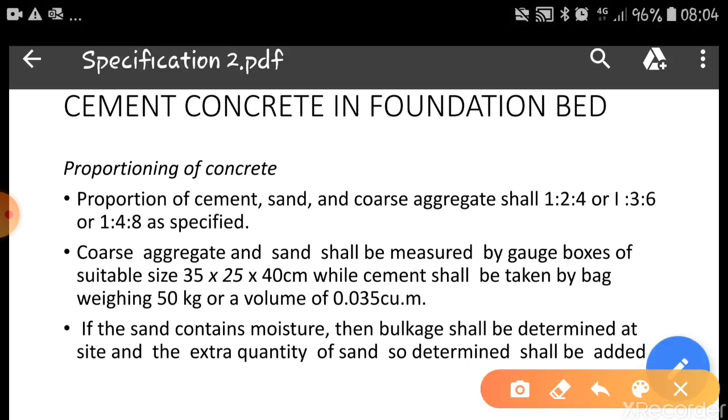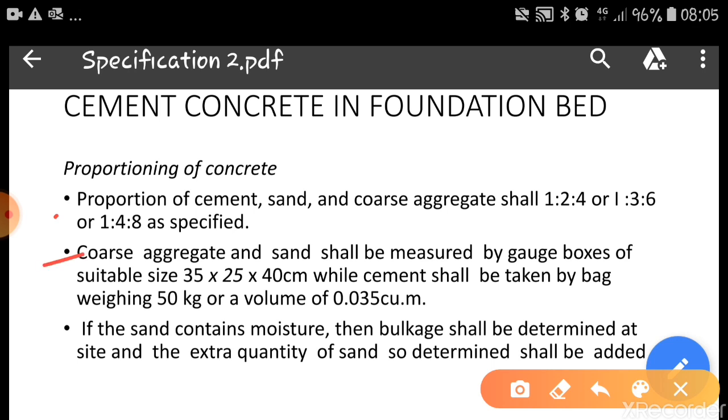As I've told you, the proportioning and mixing specifications are the same as those of cement concrete in foundation bed. Proportioning of cement, sand and coarse aggregates will be 1:2:4 or 1:3:6 as specified. Normally they will specify in terms of M15 or M20 mix. M15 means 1:2:4 and M20 means 1:1.5:3. So these proportions we have to consider.